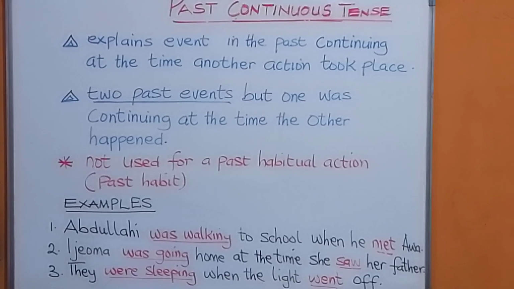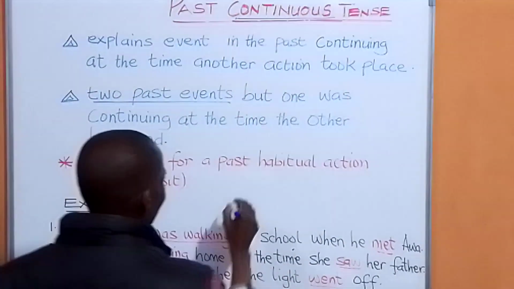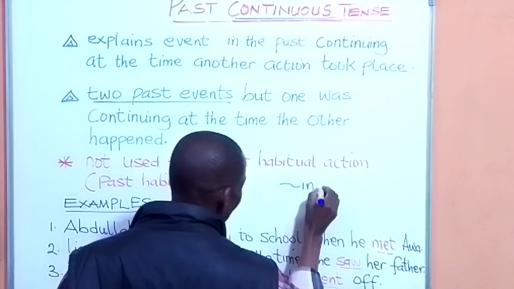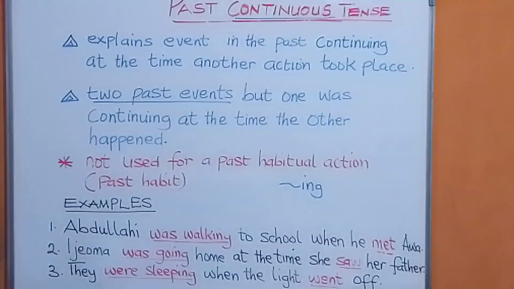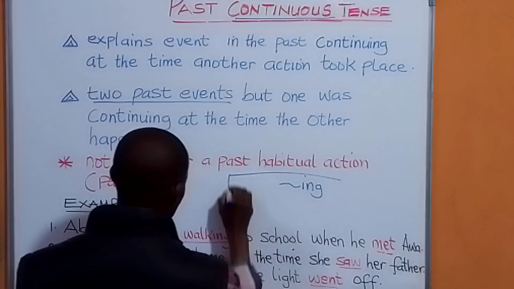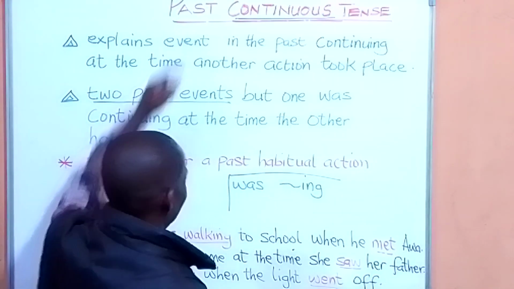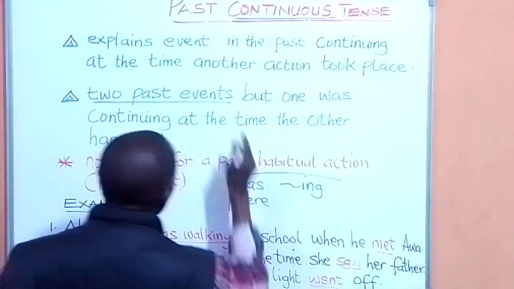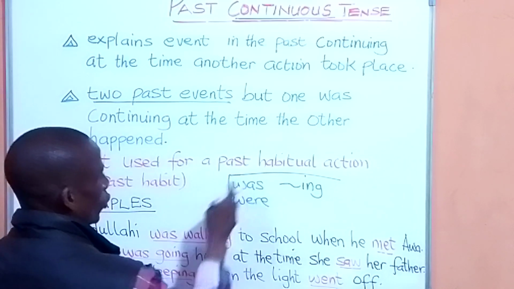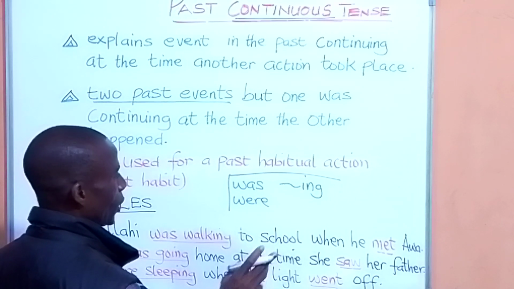Now, look at this word continuous. Anytime you see the word continuous, you know that you have a word with ing. Now, that word with ing will have was or were, showing that you are talking about past. Was is used when the subject or object is singular, and were when they are plural.